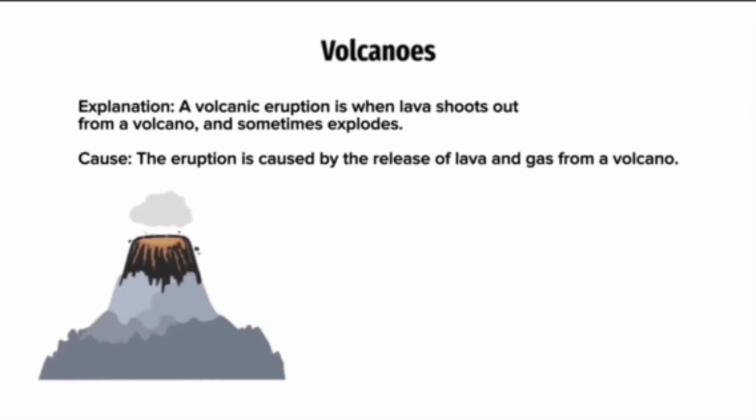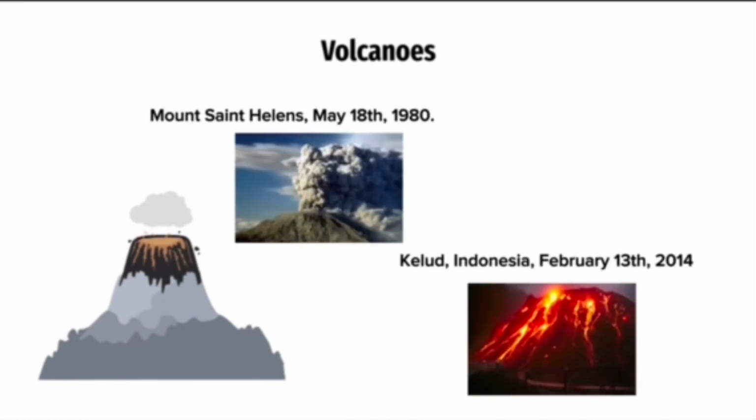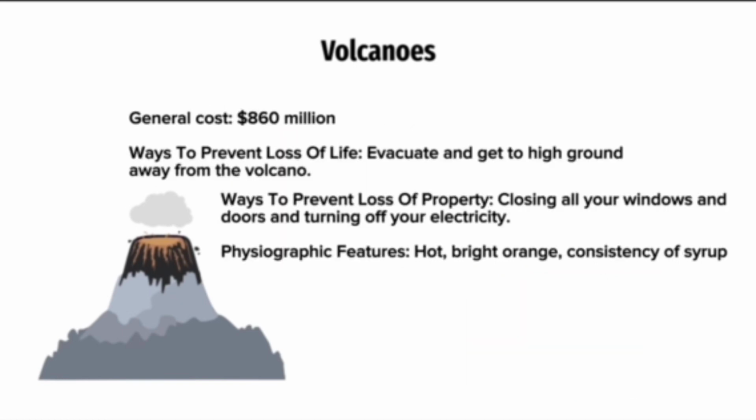Now we will talk about volcanoes. A volcanic eruption is when lava shoots out from a volcano and sometimes explodes. The eruption is caused by the release of lava and gas from a volcano. Some examples of a volcanic eruption are Mount St. Helens on May 18, 1980, and Kelad, Indonesia on February 13, 2014. The general cost for the damage of a volcanic eruption is $860 million.